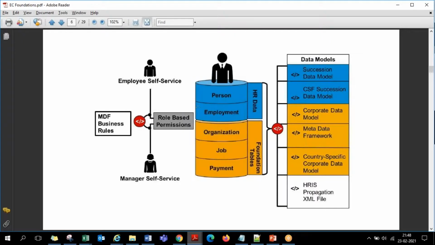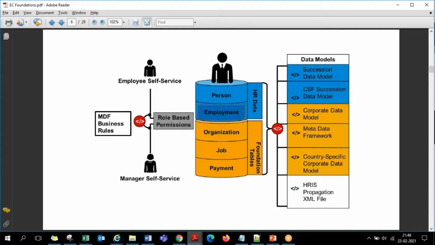But the other set of information of the same employee is employer specific. That is, in this company, what is your designation, what is your department, what is your location, who is your manager, who is your HR, what is your salary. All this is company specific, employment specific information.